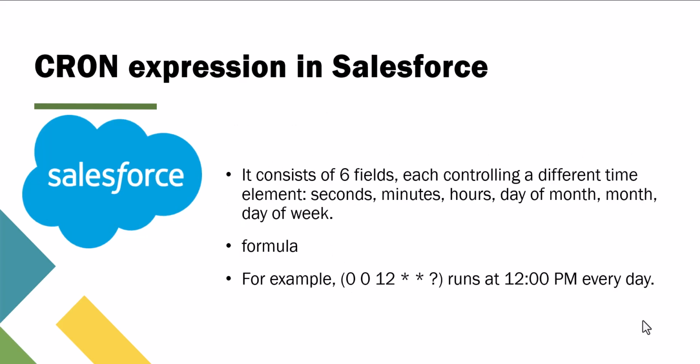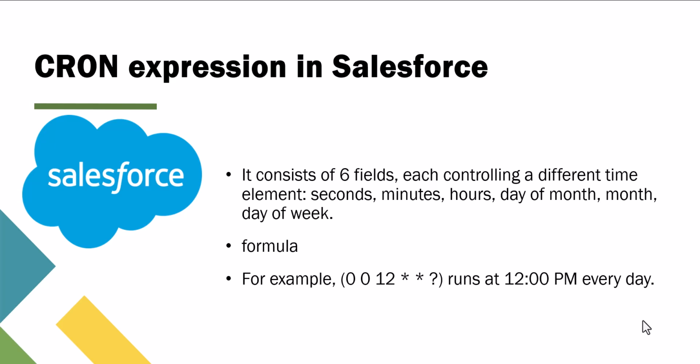And now let's see about the CRON expression in Salesforce. This CRON expression is helpful when we are scheduling jobs using the Apex scheduler. For scheduling a job in Salesforce via Apex Scheduler, we will first create an Apex class. Once you have set up the class, the next step is to schedule it. To do this, you need the System.schedule method, and this is where the cron expression comes into the process. A cron expression is what determines when and how often your job will run.